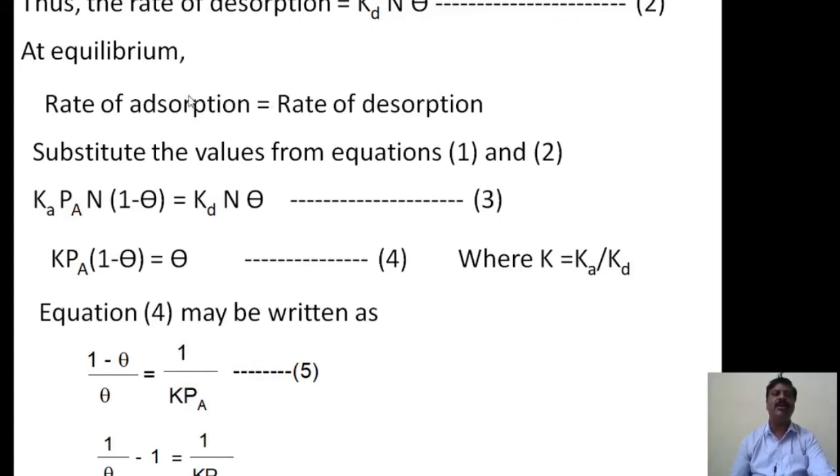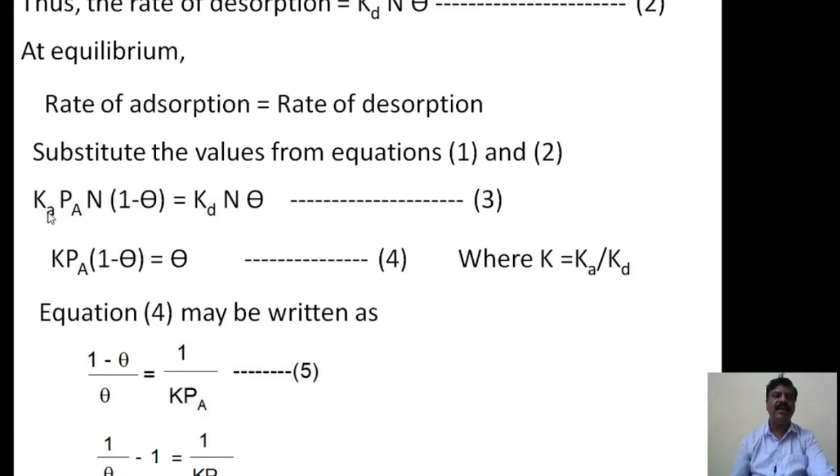At equilibrium, the rate of adsorption equals the rate of desorption. Substituting the values of the rate of adsorption and rate of desorption from equations 1 and 2, we get Ka into Pa into n into 1 minus theta equal to Kd into n into theta. This is equation number 3. Then we cancel: here n and this n get cancelled.